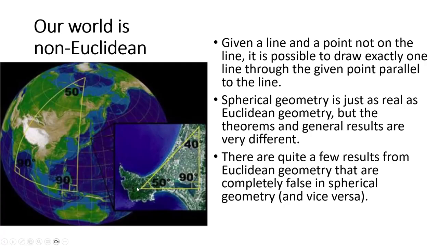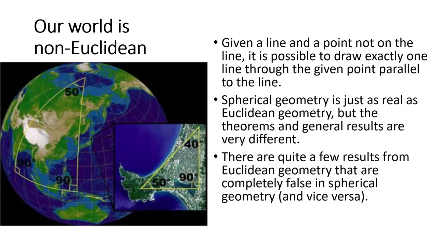If I'm looking flat, on the small scale, you can see I create a 90, a 40, and a 50, and this is Euclidean. So our world is non-Euclidean, but on the small scale, we can still go Euclidean. Given a line and a point not on the line, it is possible to draw exactly one line through the given point parallel to the line. This is the parallel postulate.